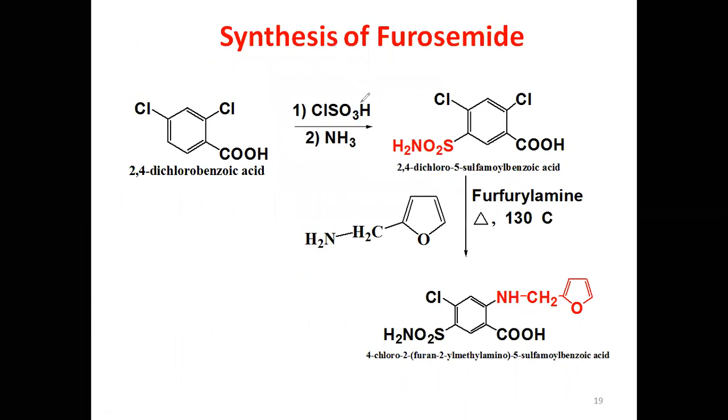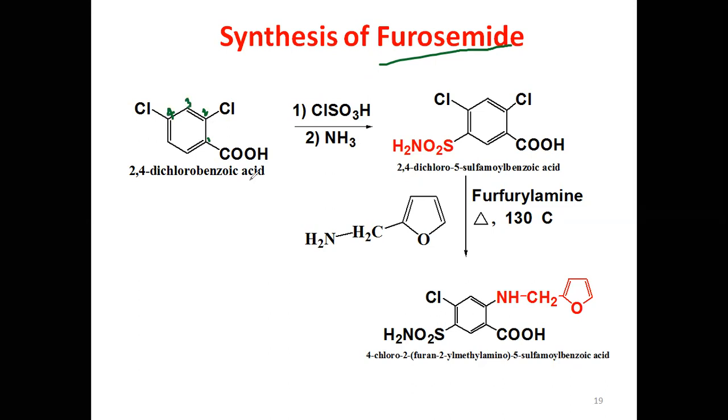Synthesis of this drug. The starting material for the synthesis of furosemide is very important. I have given the synthesis. Here, benzoic acid, and it has two chlorine atoms. Where? 1, 2, 3, 4. So 2,4-dichlorobenzoic acid,